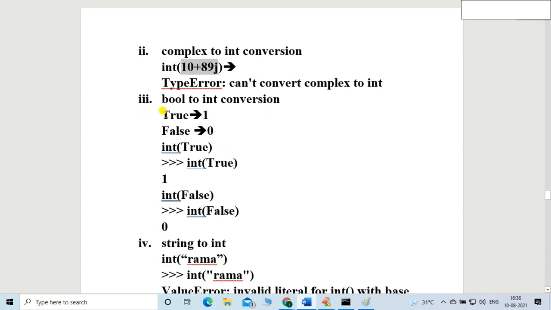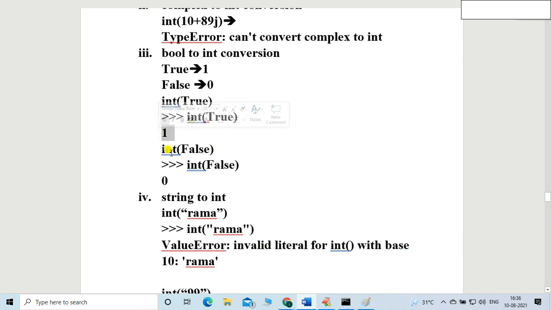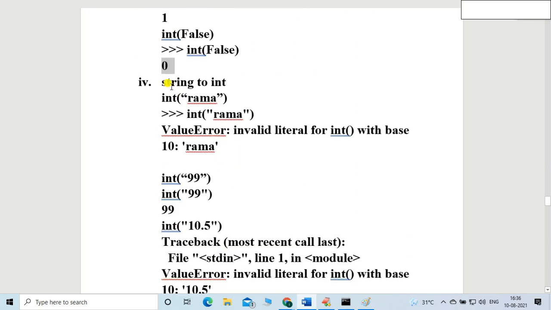Again, conversion of boolean into integer is possible, friends. What are the boolean values in Python? True and False, right? Using that, you can see the result is 1 and 0. Again, string to integer is also not possible.